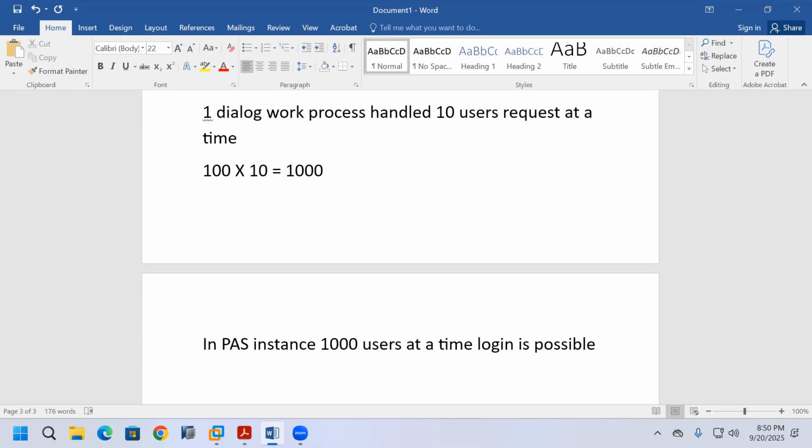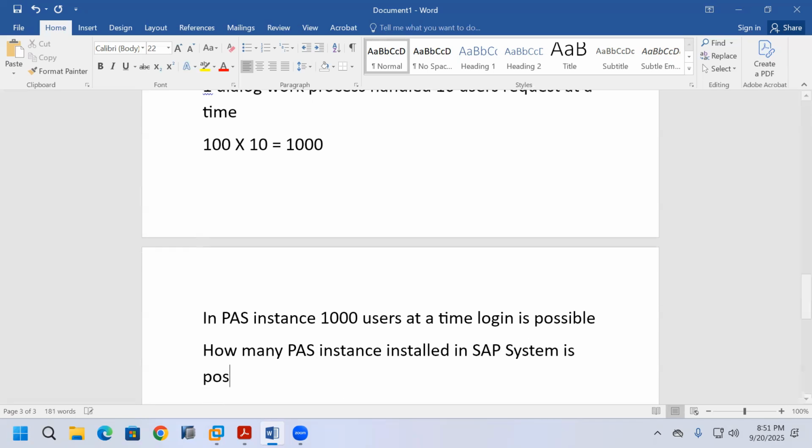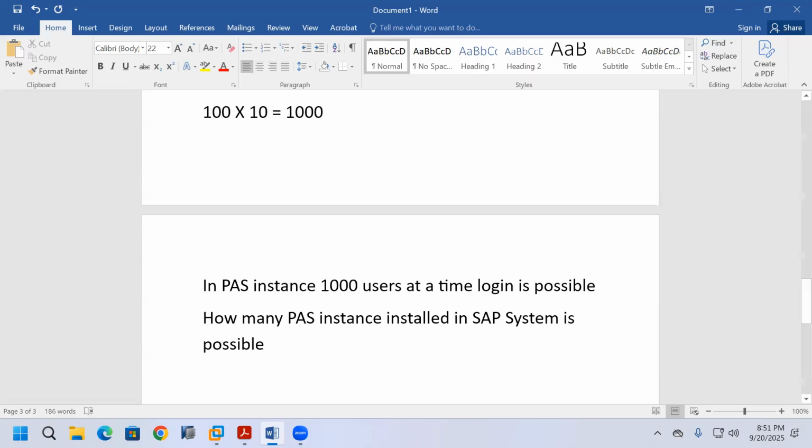Now, how many primary application server instances can be installed in an SAP system? That is the question you want to know. How many primary application server instances installation is possible in the SAP system?